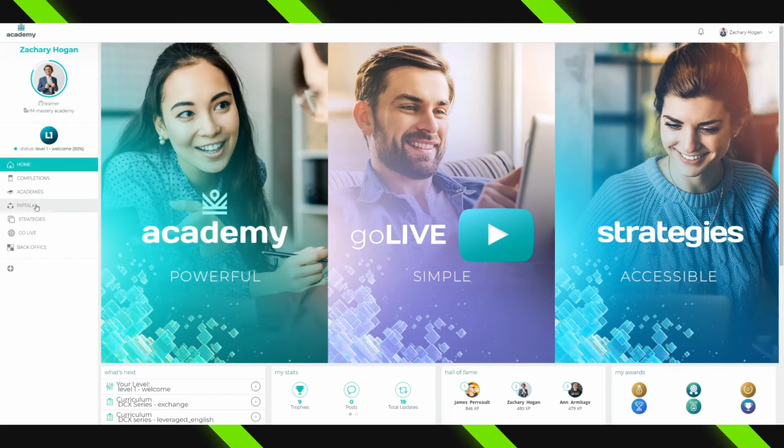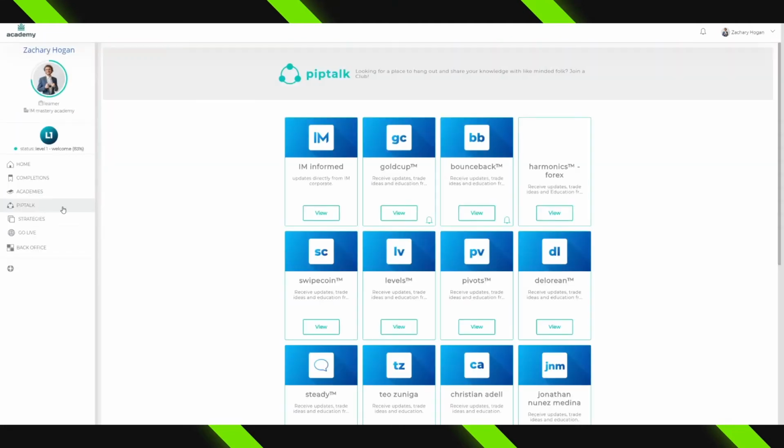As you can see from the menu on the left-hand side, Pep Talk is a place where you can follow various educators or follow various strategies,